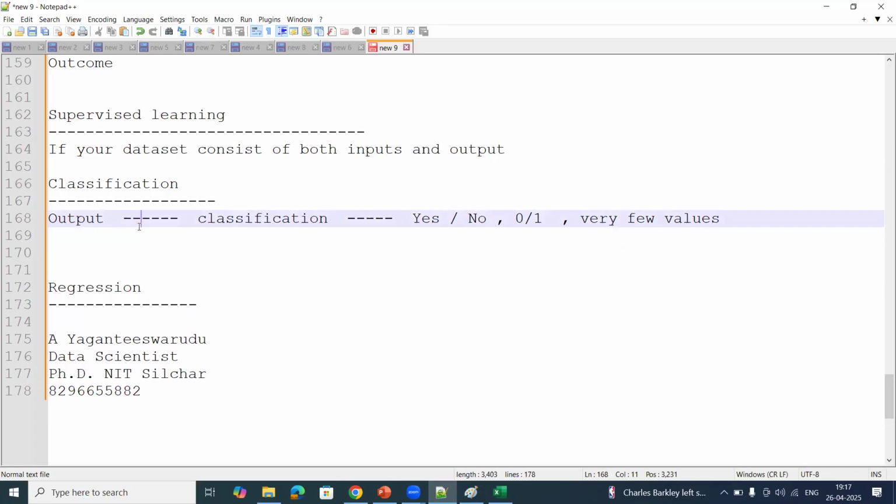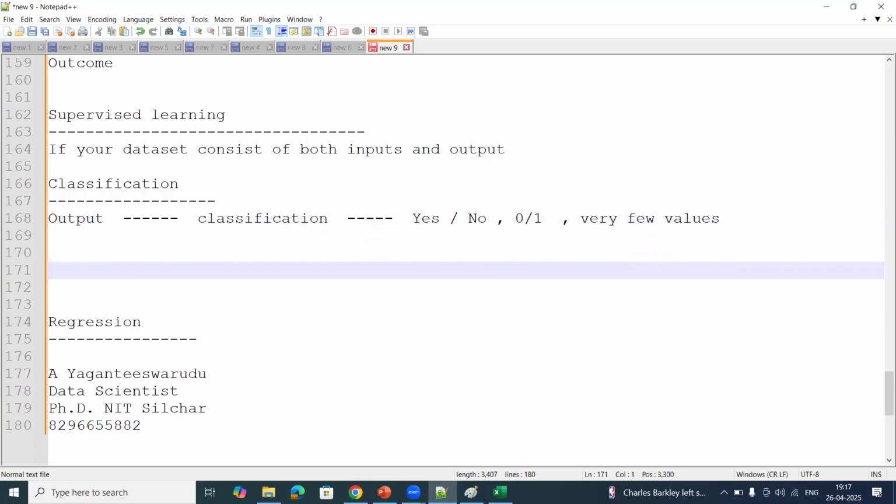So for example, you are working with some student data set. You need to provide a grade for your student. Grades may be something like A plus, which is nothing but exceptional, a student with 10 out of 10 kind of thing.